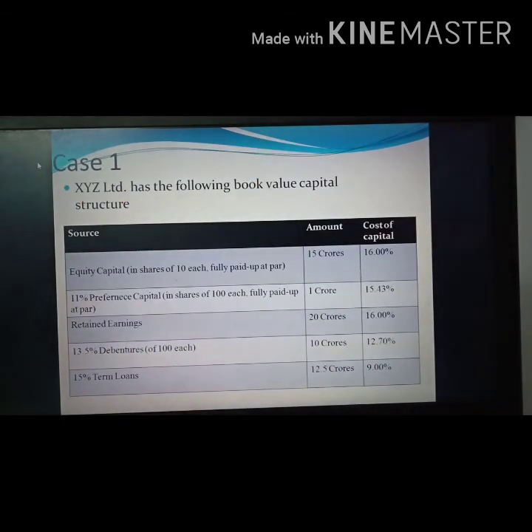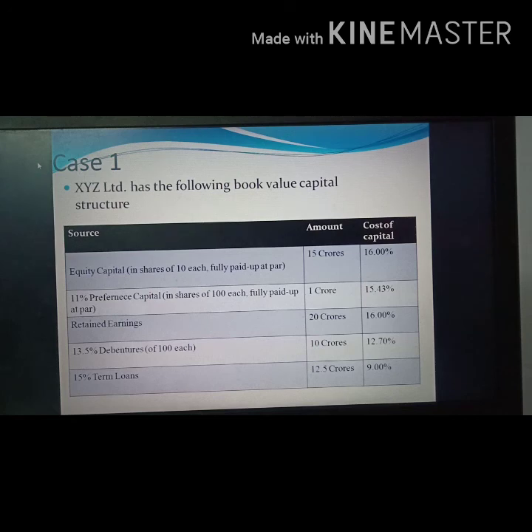Let's have a question. You will get a better idea about how to calculate the WACC. See the question. XY Limited has the following book value capital structure. You can see three major columns: source, amount and cost of capital. Equity capital in shares of 10 each fully paid up at par: the amount is 15 crores and the cost of capital is already given, 16%.